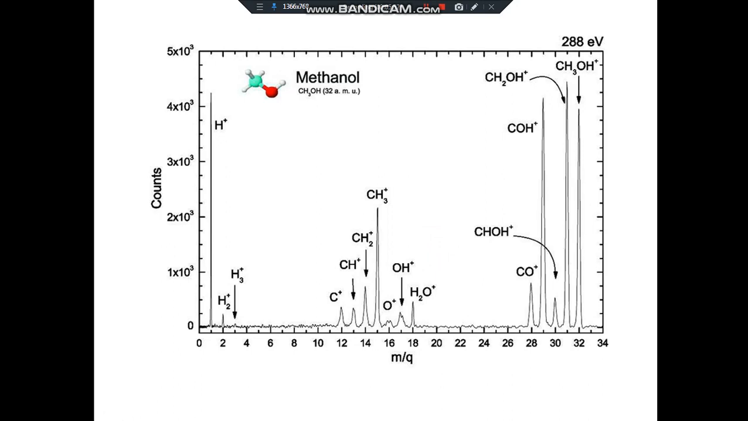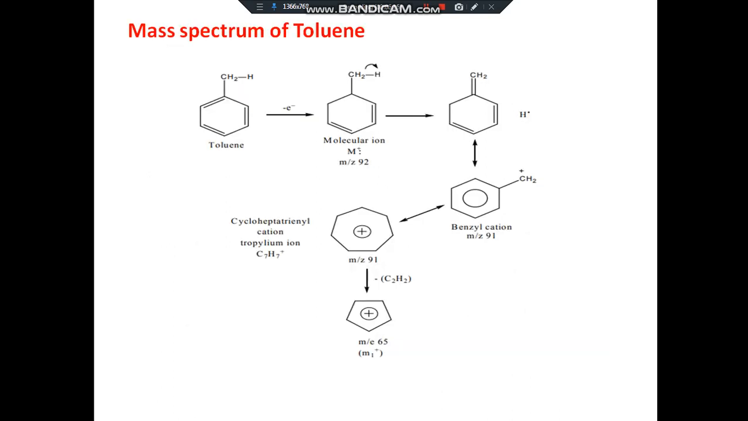So this is the mass spectrum of methanol. The highest peak is here, so the molecular ion peak is the base peak here. There are peaks for CH2OH+, CHO+, and there are peaks for the methyl ion, CH3+, like that.